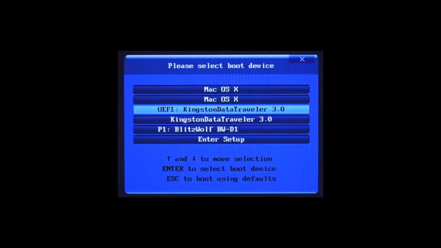Just Kingston Data Traveler is Legacy boot mode. If you have a newer PC, use UEFI boot mode. Since my laptop is a newer one, I select UEFI boot mode. Now you can see your laptop is booting up using the pen drive you created.